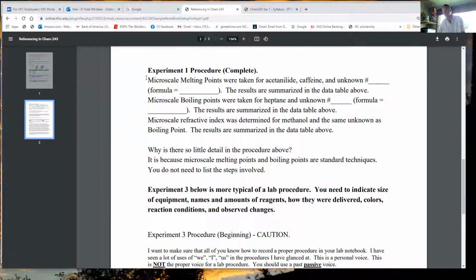You heated it up at 5 degrees Celsius per minute. When you got closer, you heated it up at 2 to 3 degrees Celsius per minute. Then you recorded the start and the end of the melting point. Everything I just said was covered in this sentence. You don't have to say how to do a microscale melting point or a boiling point, which you will learn very shortly. So far, so good.